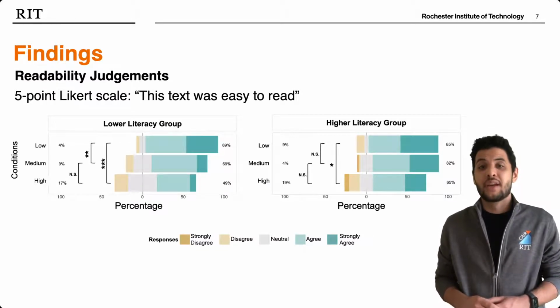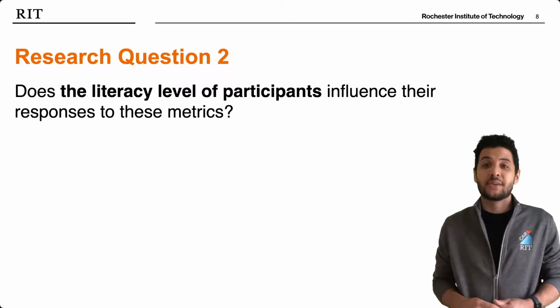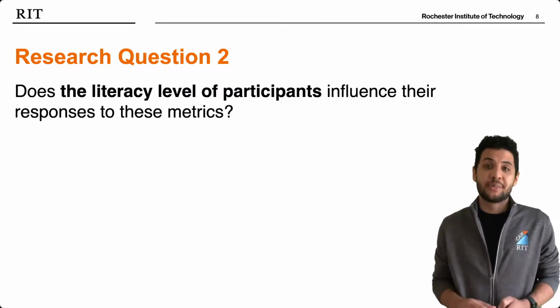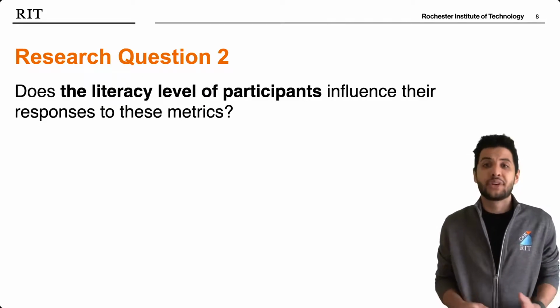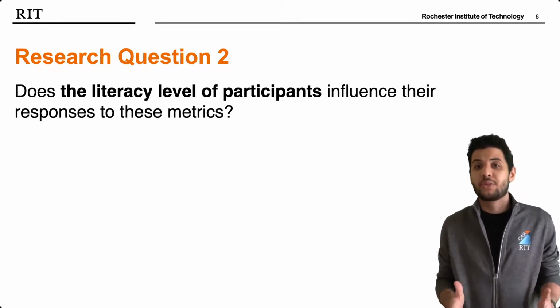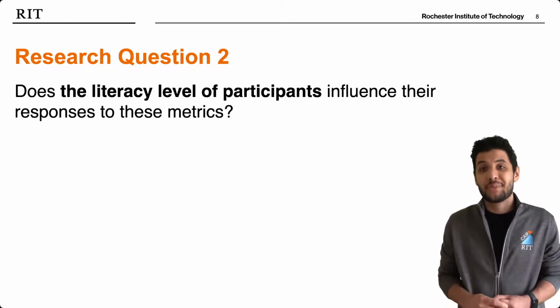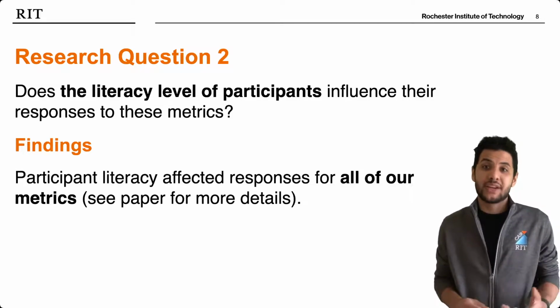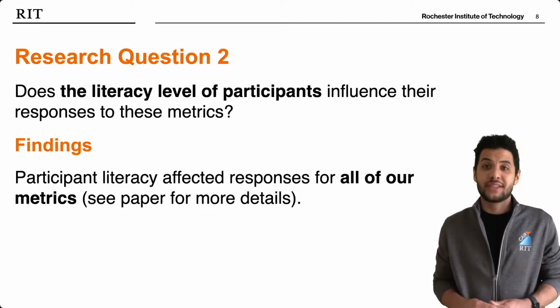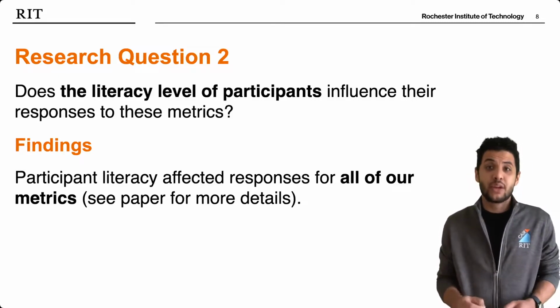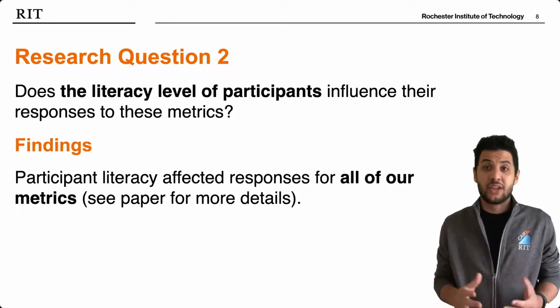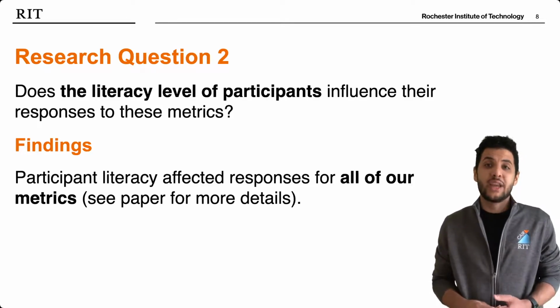Our paper also presents the findings about whether the literacy level of participants influences their responses to these metrics. For instance, whether lower literacy participants tend to give lower overall response scores. We found that participant literacy affected responses for all of our metrics, and the paper gives more details about this. Now, this alone doesn't mean that a metric is good or bad, but it means that a researcher using one of these metrics should report the literacy levels of their participants so that the results can be compared to other studies in which participants may have differed.